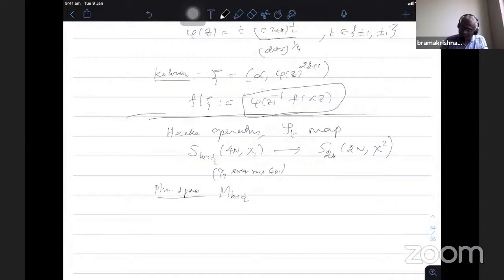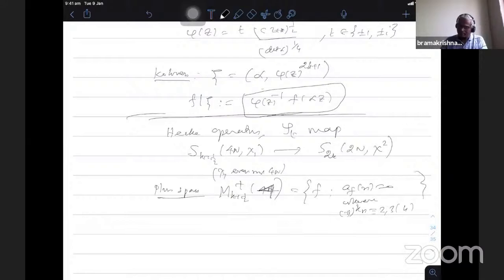Also Conan's plus space: define M k plus half plus of 4N. Actually, we defined it for level N equal to 1: we took the set of all f in the full space such that the coefficient k_f(n) is 0 whenever minus 1 power k n is 2 or 3 mod 4.